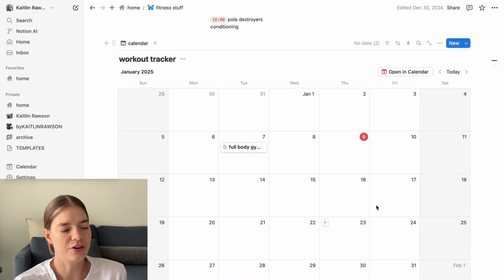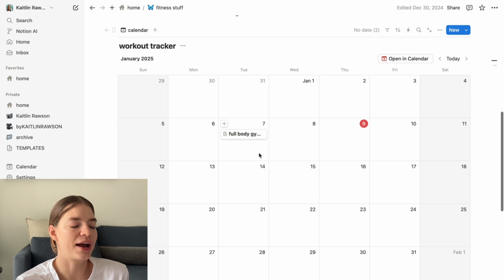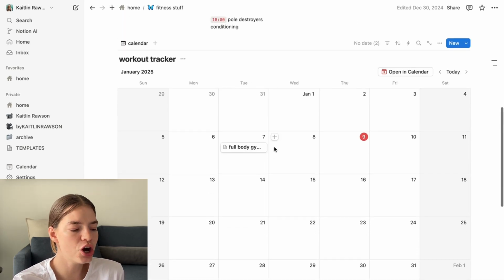As you can see, last week I didn't really do much, but I did start getting back into the gym this week on Tuesday, so I've got my full body gym session tracked over there, and then I'll continue to track this throughout the year, and I'll see if it works.